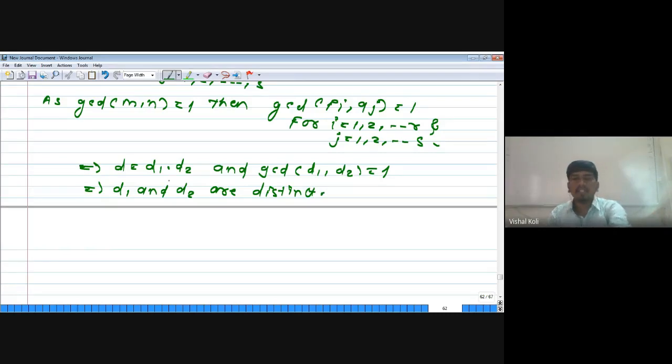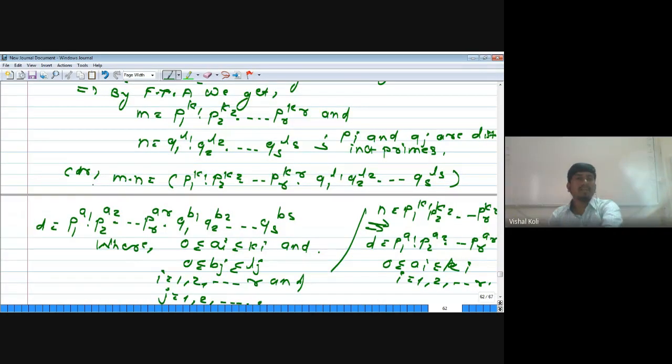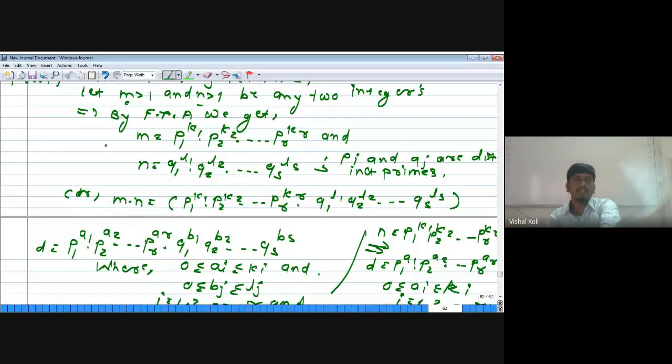Okay, so d1 is nothing but p1 to the power a1 into p2 to the power a2 into up to so on pr to the power ar, and d2 is nothing but q1 to the power b1 into q2 to the power b2 into up to so on qs to the power bs. And from this, as d1 is nothing but p1 to the power a1 into p2 to the power a2 into up to so on pr to the power ar, then d1 must divide this m and d2 divides this n.